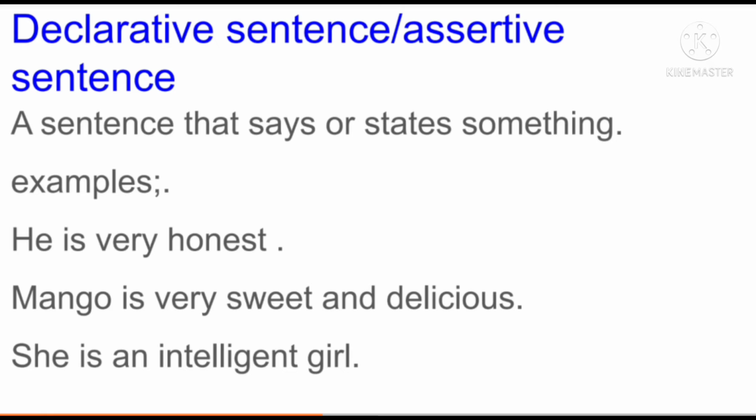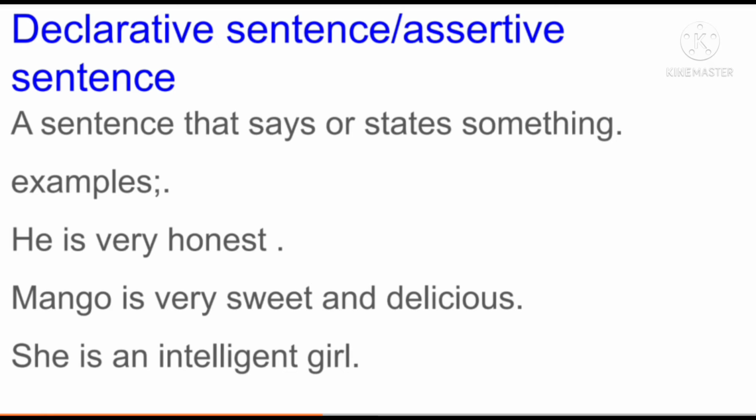A sentence that states something gives us information about a fact, something which we know, something which we experienced. Like here I gave an example: He is very honest. We have an experience with that person and we know this thing, that the person is very honest. So this is our experience regarding that person.